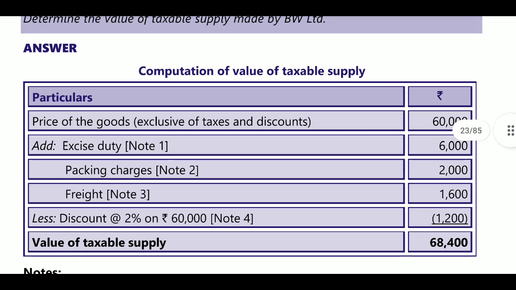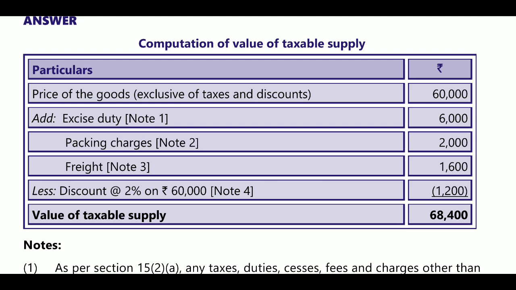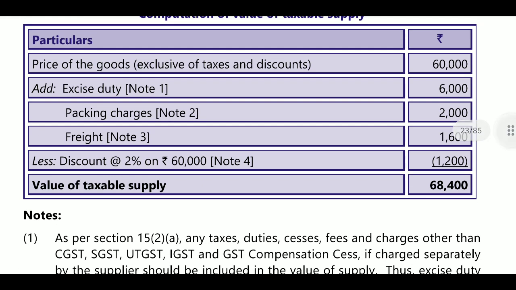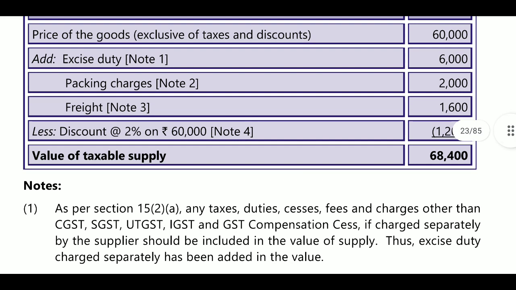So the price of the goods exclusive of taxes and discounts is 60,000, plus excise duty as per section 15(2)(a), packing charges as per section 15(2)(c), and freight 1,600, less discount at the rate of 2% on 60,000. Taxable value will be 68,400.